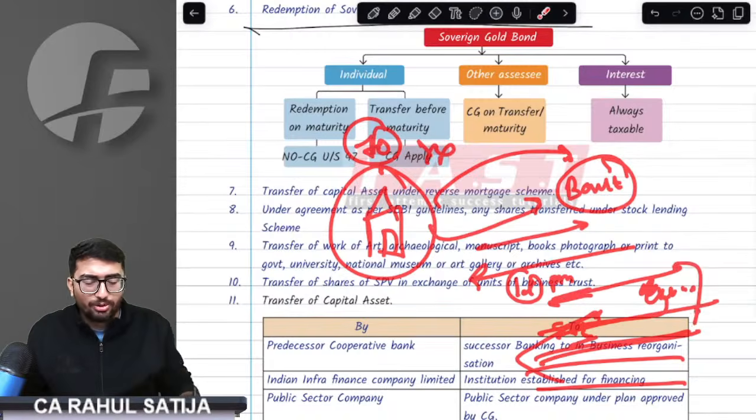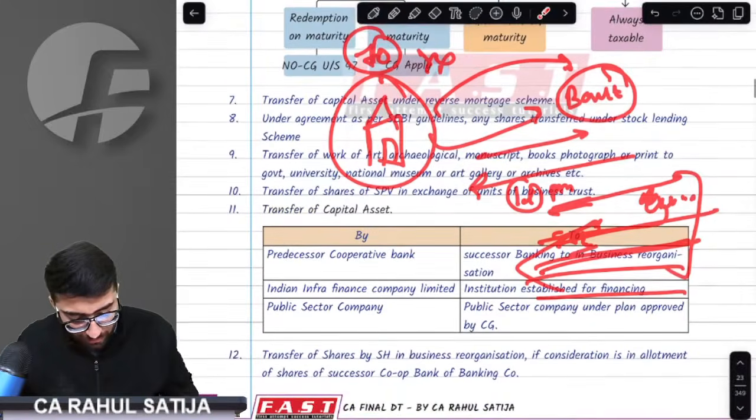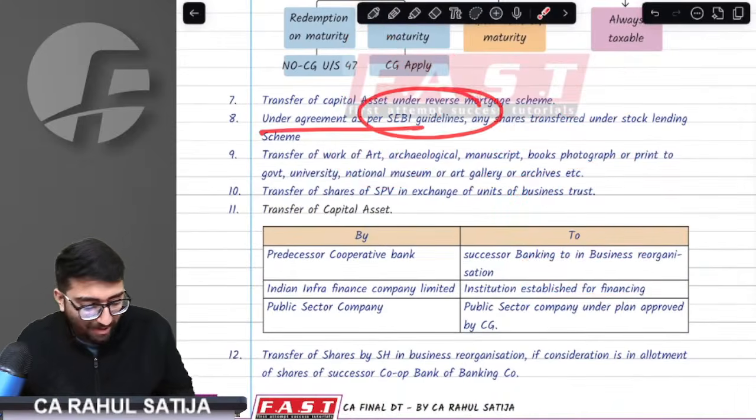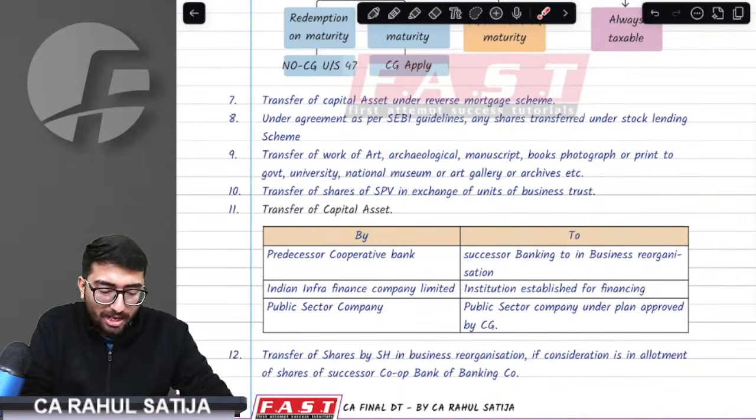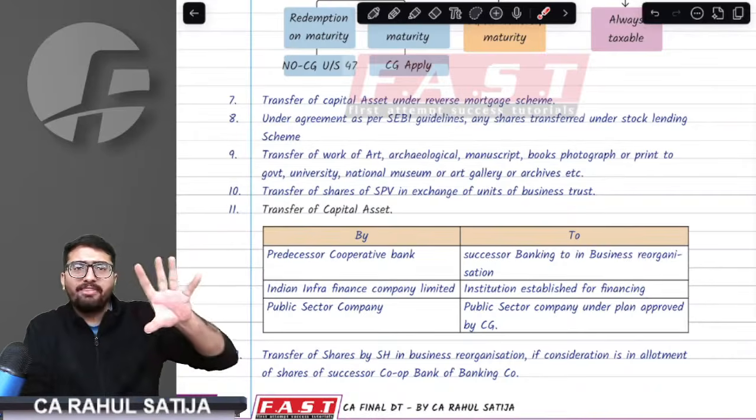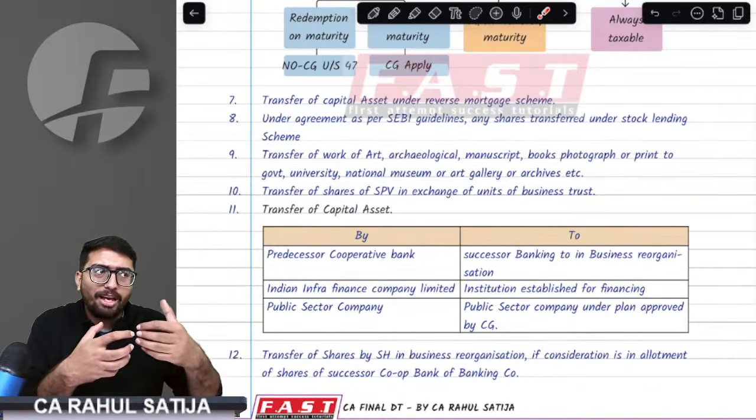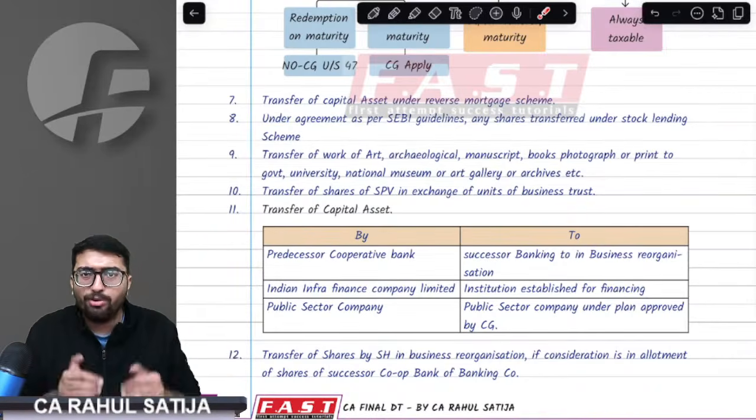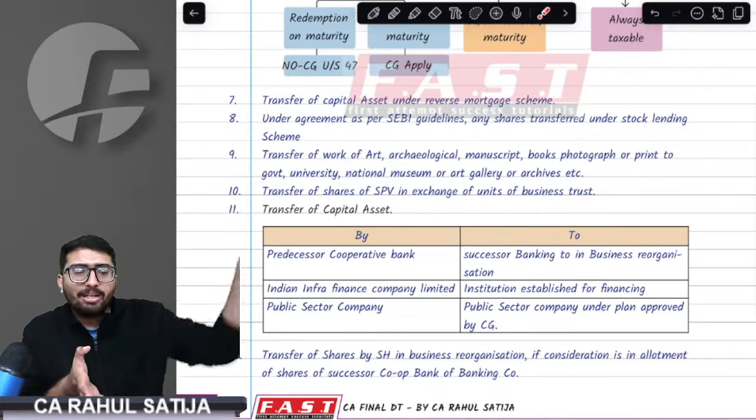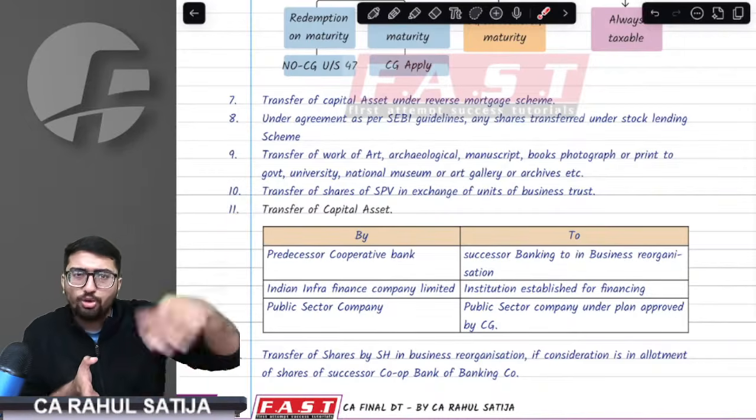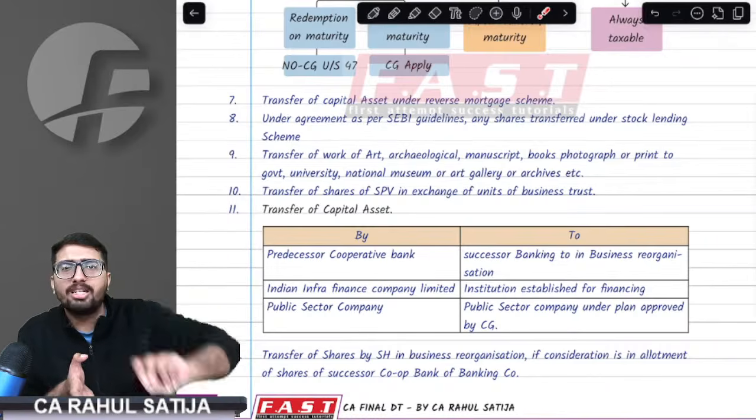But the money I am getting, that is also absolutely exempt. Then we have, if I have any shares as per stock lending scheme. Now see, what happens if I want to, for example, do short selling. I might require shares to be borrowed from somebody else. You have seen this in AFM that you can borrow shares from somebody.